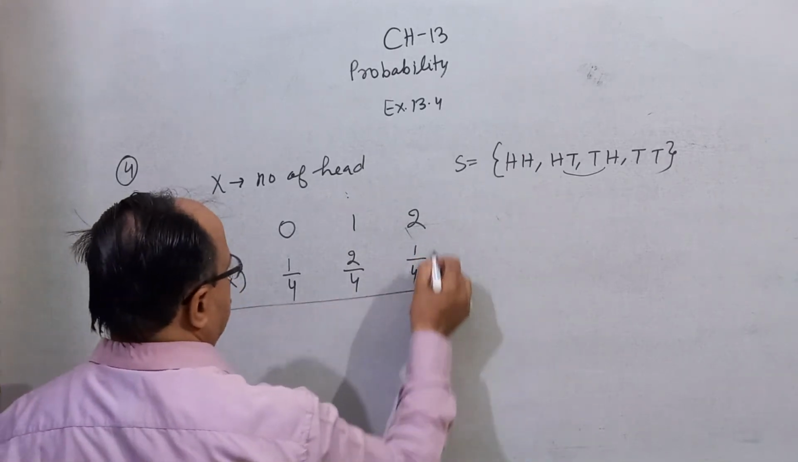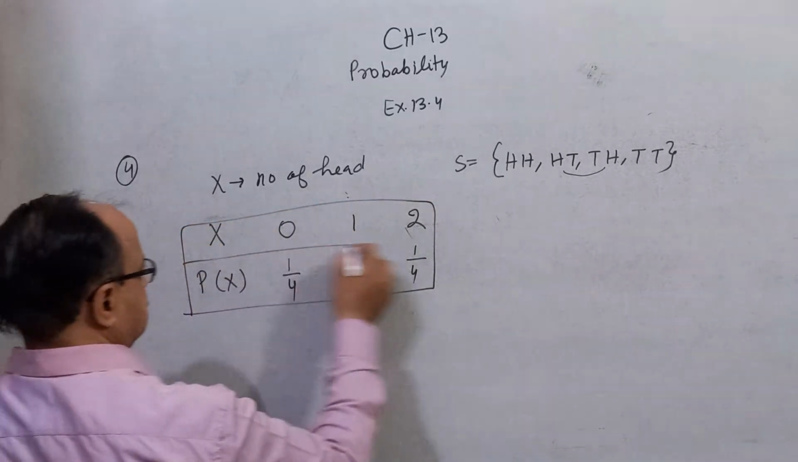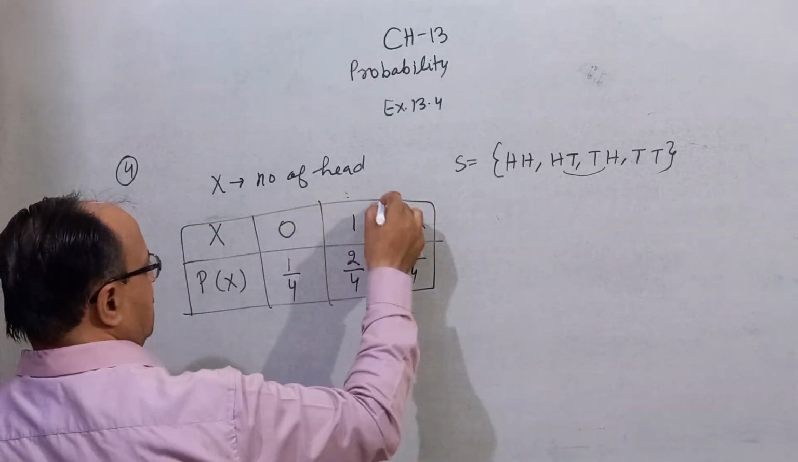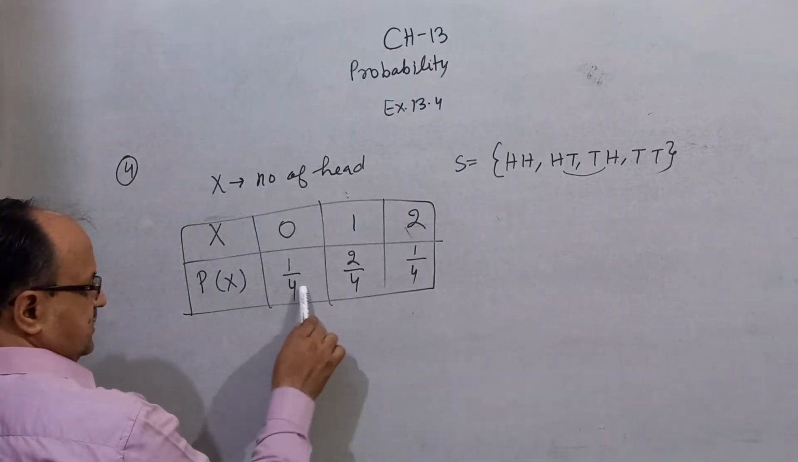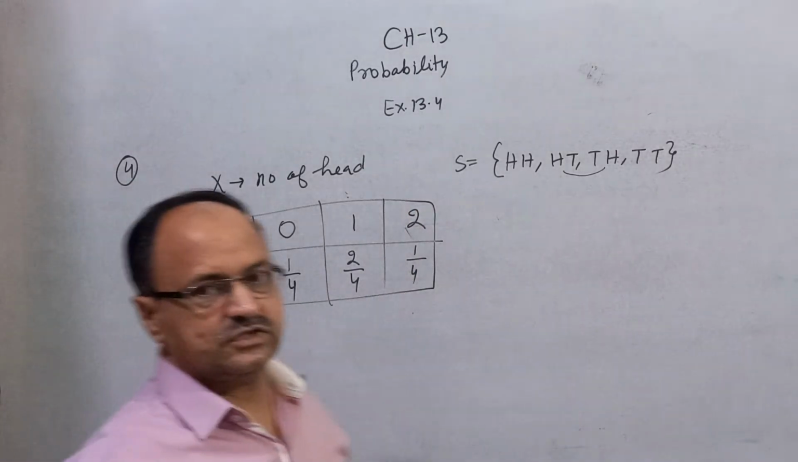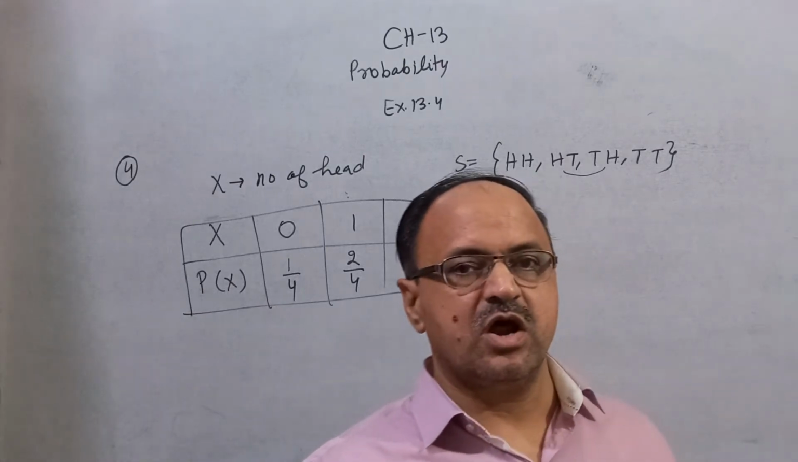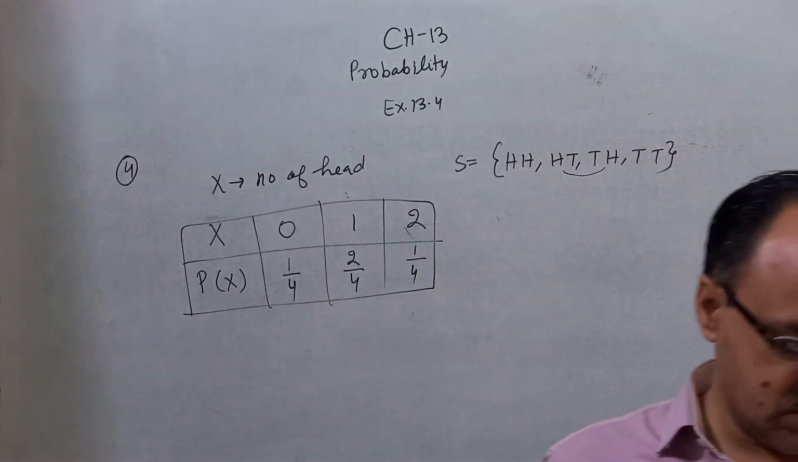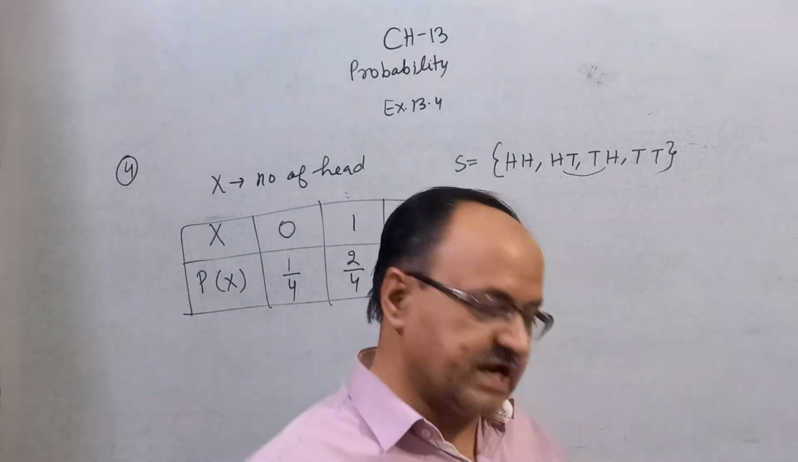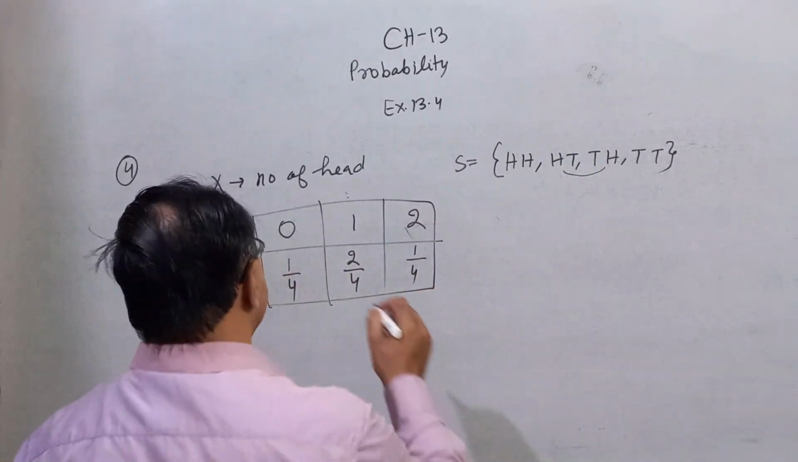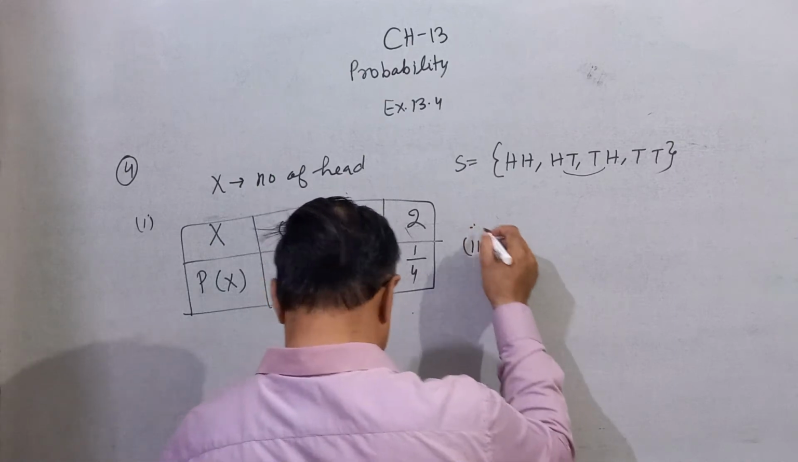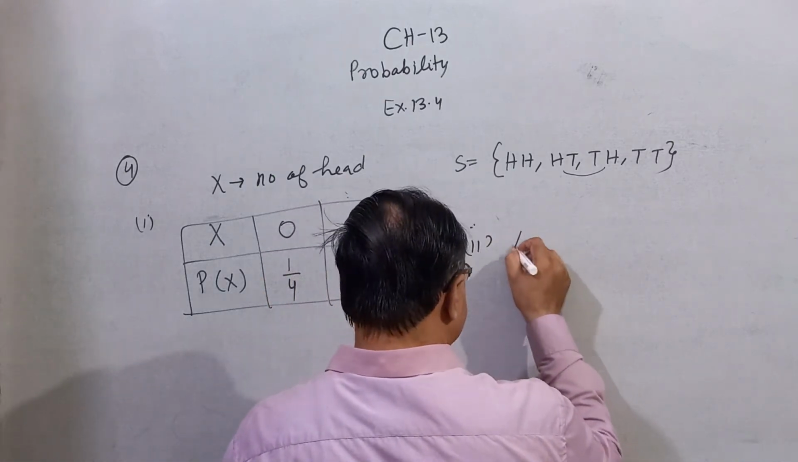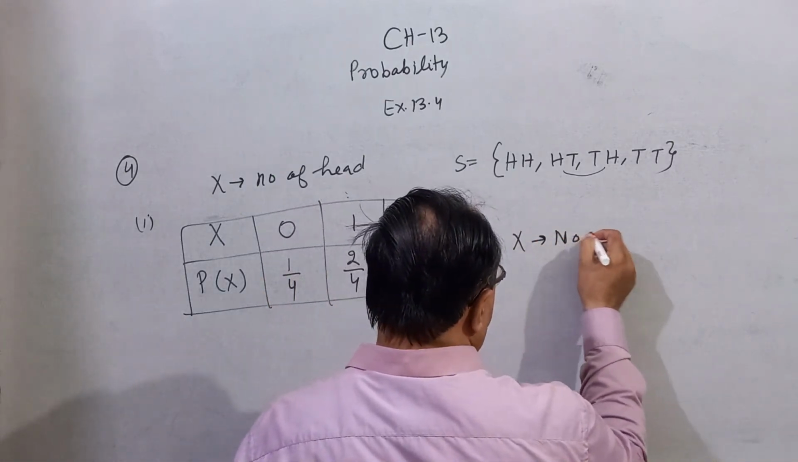Now you can check their sum is 1. This plus this plus this is equal to 1. So this is the probability distribution of number of heads in two tosses of a coin. This is the first part. The second part of this question is the number of tails. X represents number of tails.